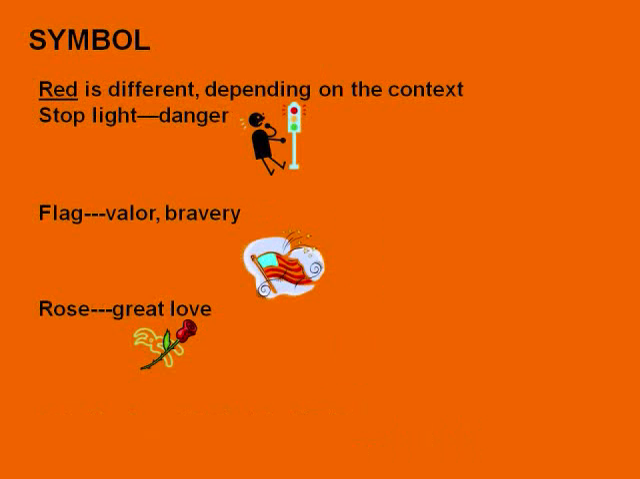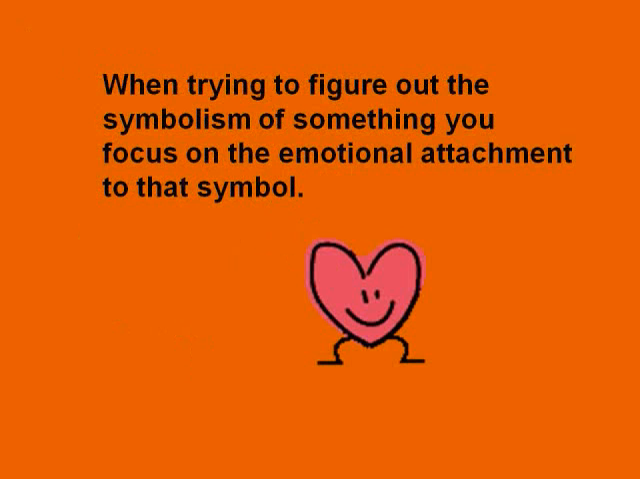As mentioned before, symbols can represent different emotions or ideas depending upon their context. Red is different depending upon its context. In a stoplight, it represents danger. In the American flag, it represents valor and bravery. And in a rose, it represents love. When trying to figure out the symbolism of something, you focus on the emotional attachment to that symbol.